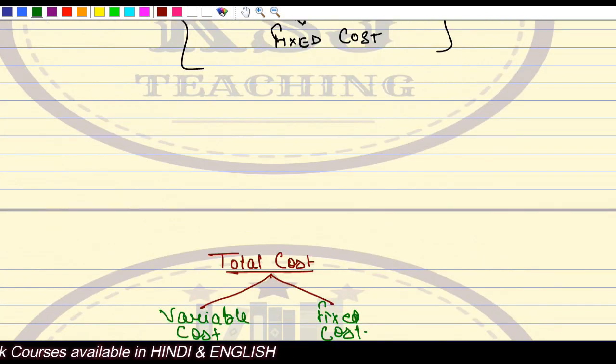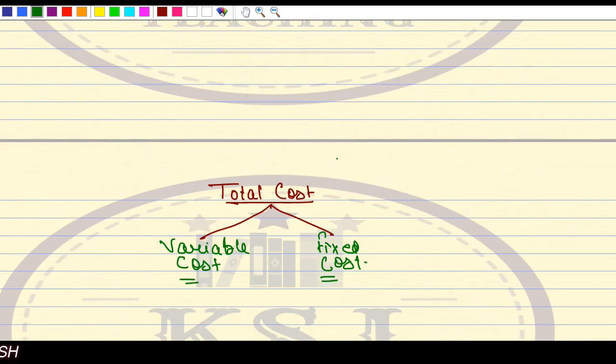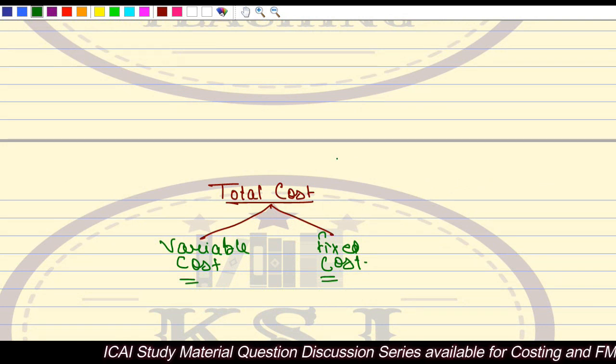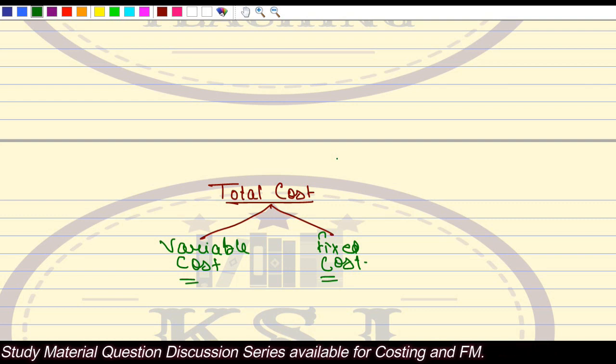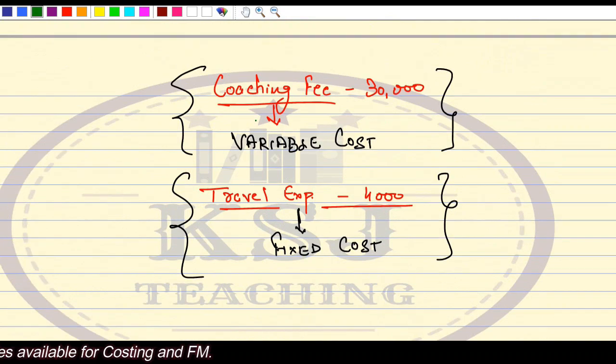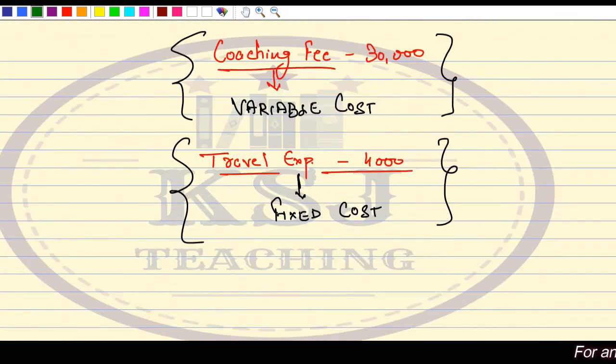Now, till now, in any of the chapters, what we take is total cost. We are not bifurcating it into the variable cost and the fixed cost. We have not done any bifurcation into variable and fixed cost. What we have done is we are taking the total cost. Right? Now, why I have bifurcated this into variable cost and fixed cost in the chapter of marginal costing only. Right? Let's see now what is a marginal cost.